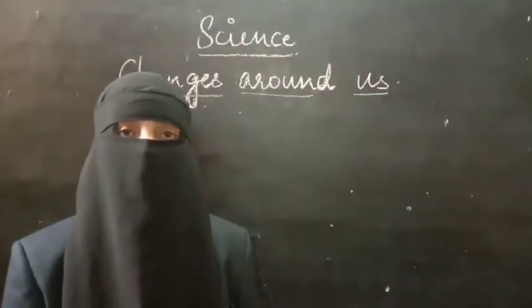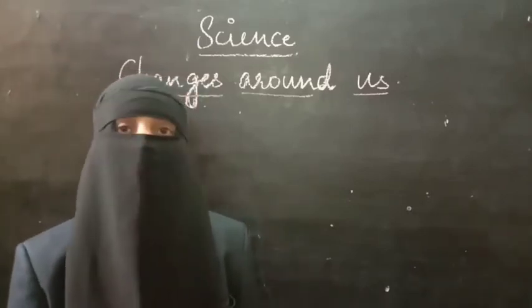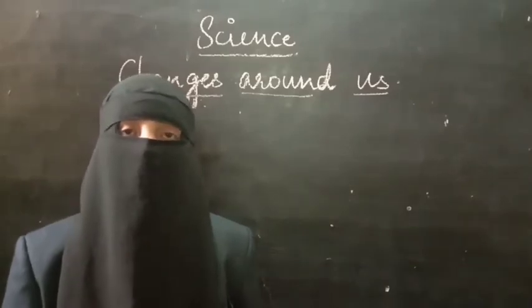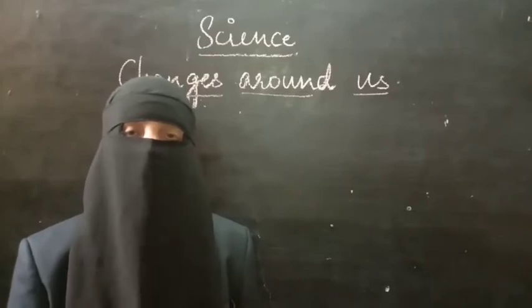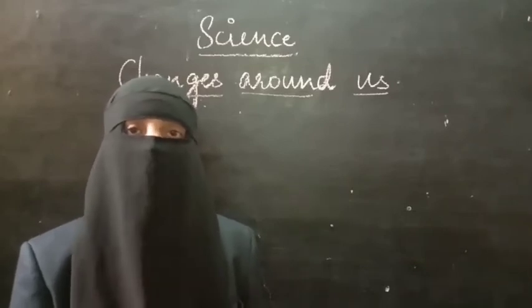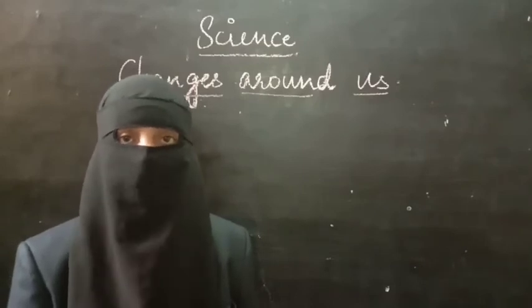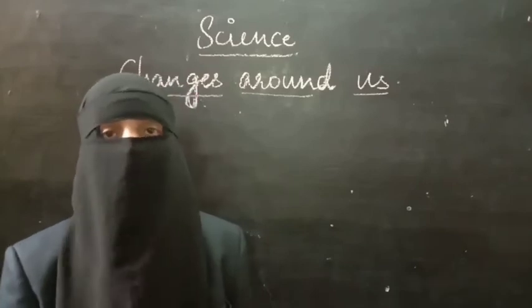You have already learned about changes around us in class 6th. You have learned about different kinds of changes by comparing them to one another. The changes can be seen as natural change and artificial change, permanent change, temporary change, fast change, and slow change. You have observed all these whenever we compare one change with another.